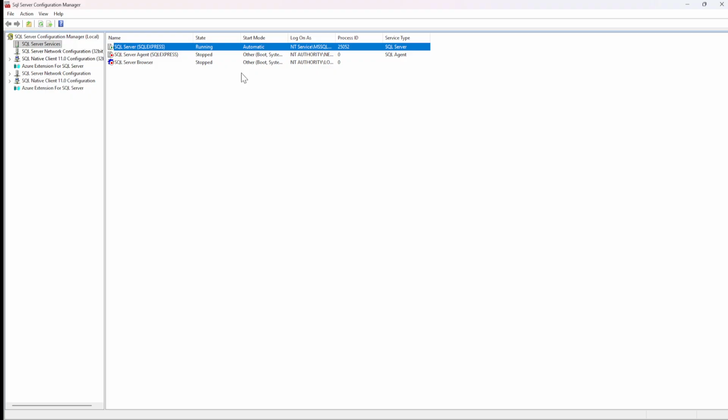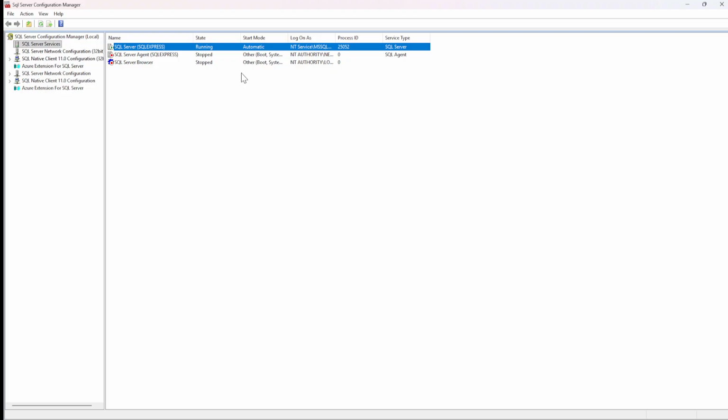Now, what SQL does internally, in layman's terms, it picks up your data and creates some files, like you create a Word file, an Excel file, or any of those files. SQL Server has its own format of files, and it creates and keeps all your data in those files. Those files are actually the DB files that you have. I'll be showing you that as well, maybe later in the course, not today. But this part I wanted to show you initially.